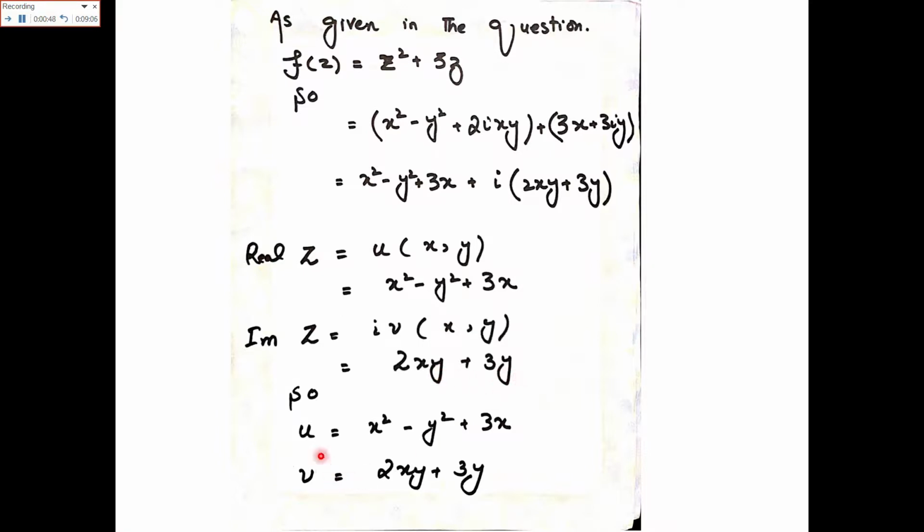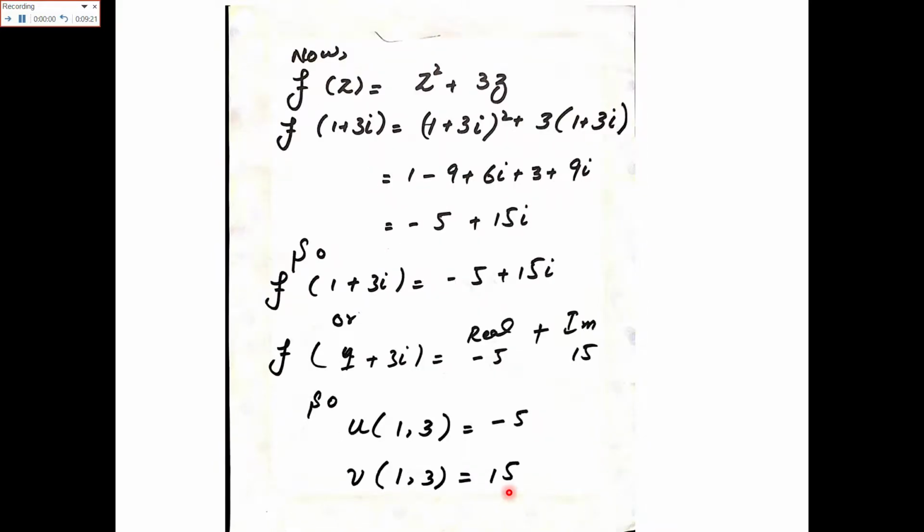Now the values of u and v are solved. Here u is equal to x square minus y square plus 3x and v is equal to 2xy plus 3y. This is the answer for the first part of the given question.